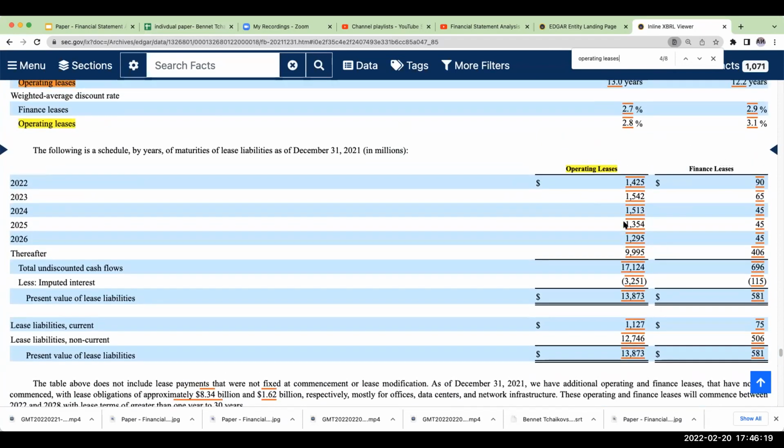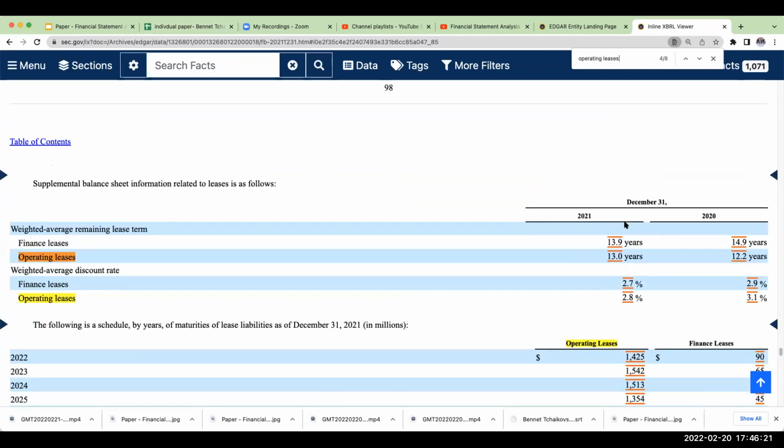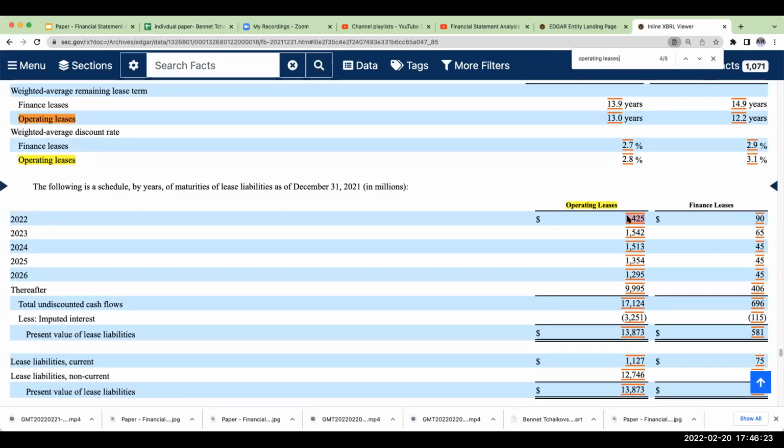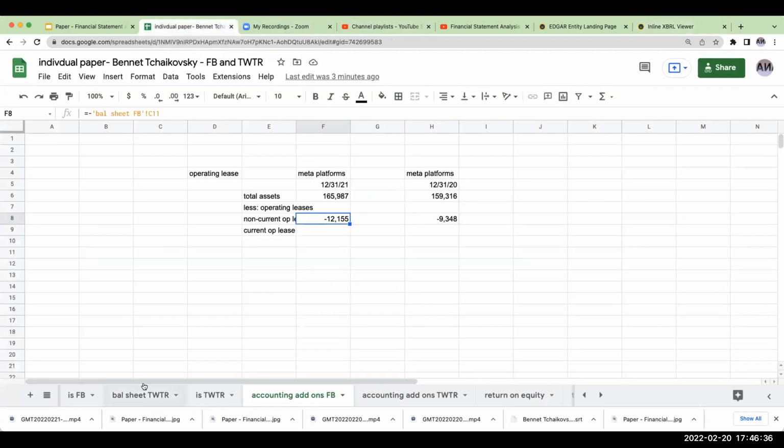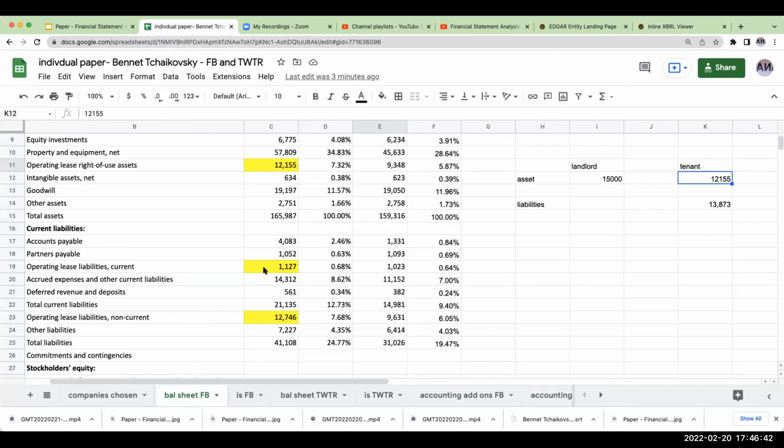Okay, so I think what I want to do is say, okay, the lease liabilities, current and non-current for my operating leases. Let's see if this matches up on my liability. So what I'm trying to do is see where, so we've got 12,746 and we've got 1,127.